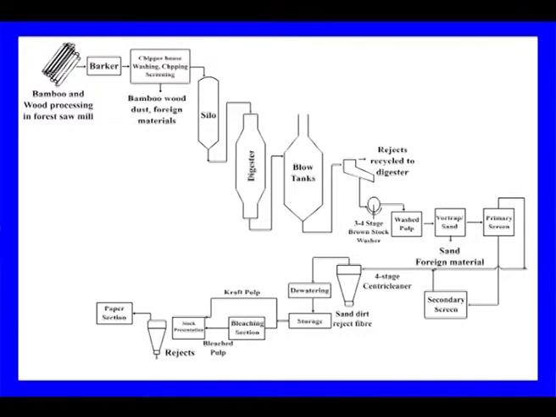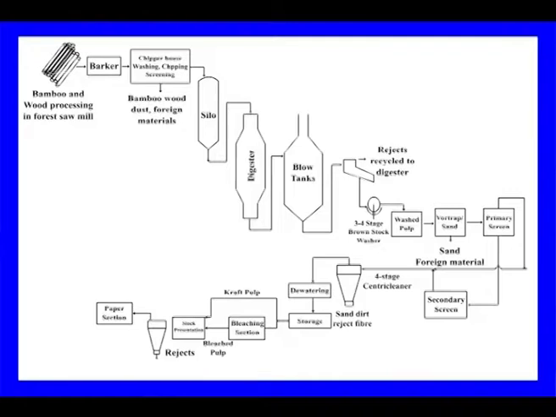Continuous degassing is also done here, depending upon the raw material, because softwood or bamboo require less cooking time, while hardwood requires longer cooking time. So depending upon that, we maintain a temperature of 170 to 175 degrees and a pressure of 7 to 8 kg, around 7.5 kg. After that, the cooking is completed and the pulp is blown in the digester. After the blowing, it goes for the removal of rejects and fine knots, and then to 3-4 stage washing.